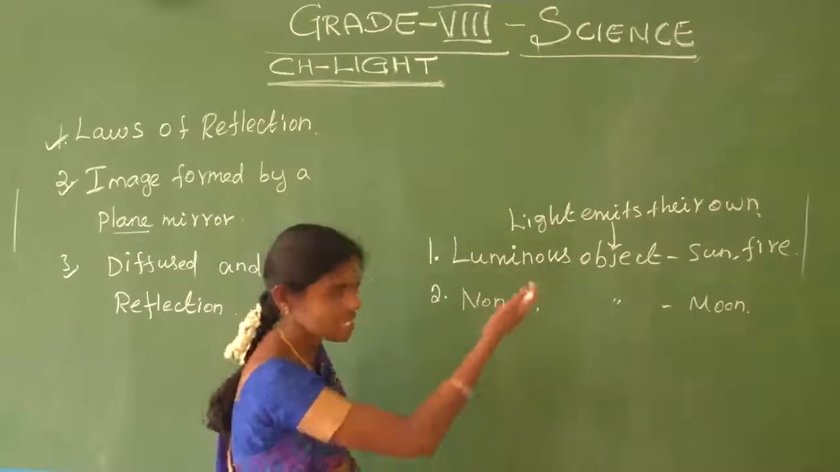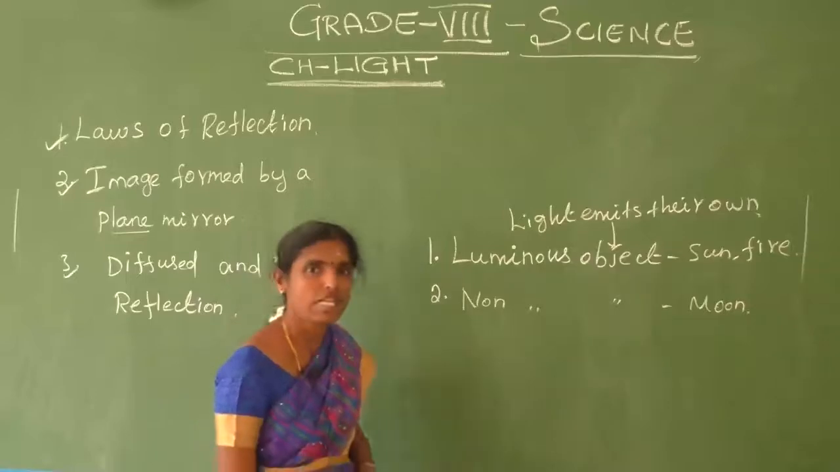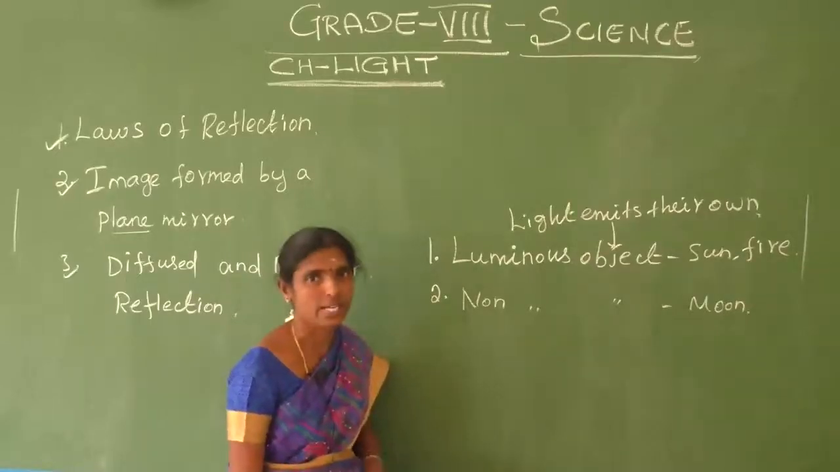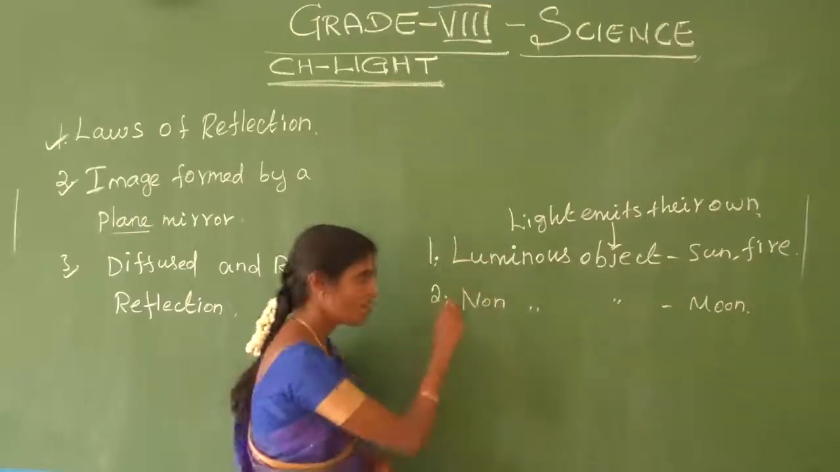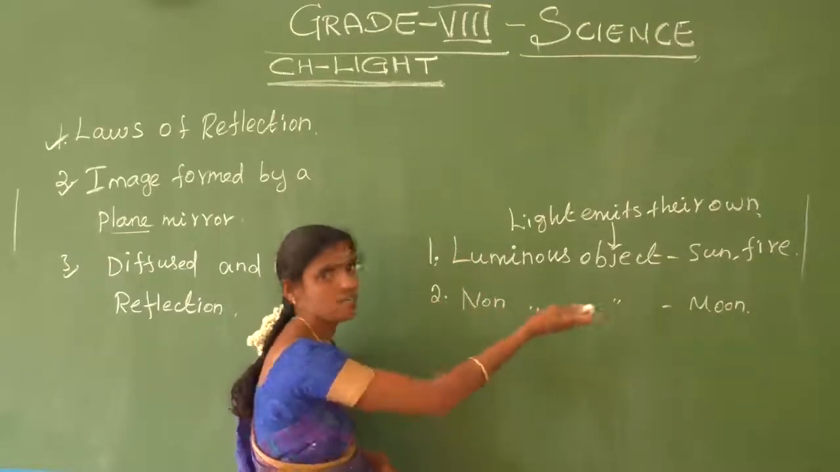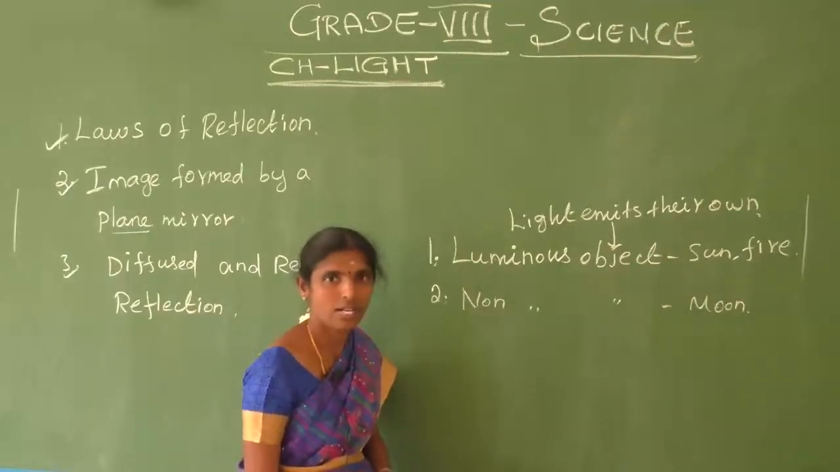Already we have discussed in 7th standard what is meant by luminous object and non-luminous object. A luminous object emits light on its own. A non-luminous object emits light with the help of another object. That's all. Okay, do you understand?